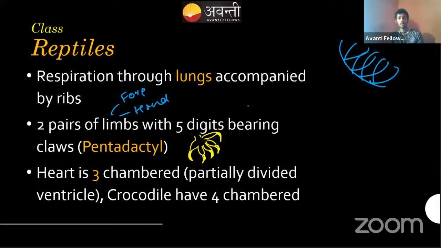Okay, 2 things are very important. So that condition, having 5 digits. Okay, digit means each finger. That's called pentadactyly. Pentadactyly means 5 digits. So you are pentadactyl only, and I am also pentadactyl only. Probably 1 or 2 of you may have more than 5 fingers. If someone is there, please put that in the chat box. Okay, who is that? I want to know. That's simply okay. This is not a modification.